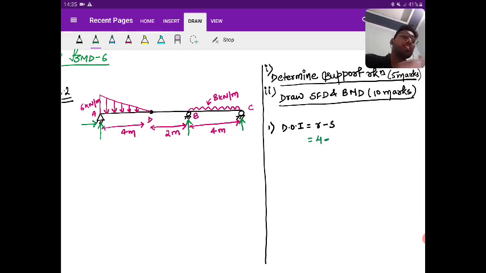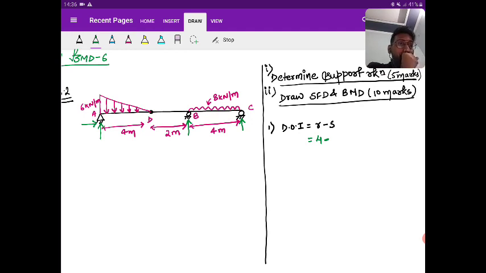Now what is S? Can anyone tell me what is S? 3 or more than 3? And if more than 3, what is the value of S? Yes. If I say degree of indeterminacy, and that I'm saying S. So what is S? 3 or more than 3? And if more than 3, what should be the value of S?